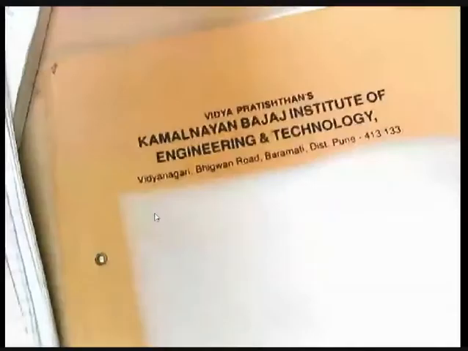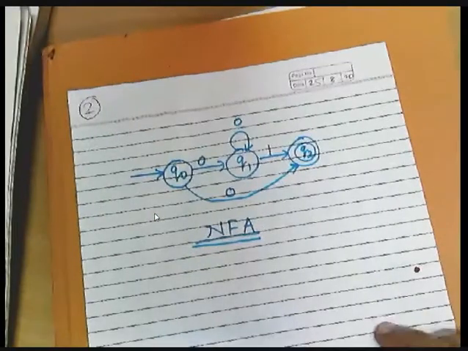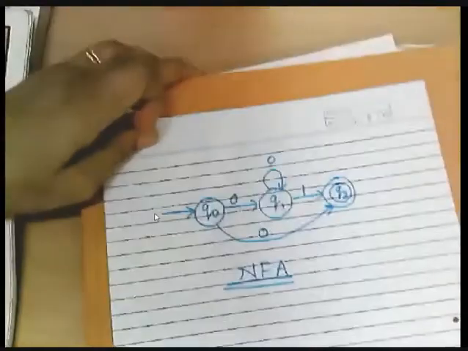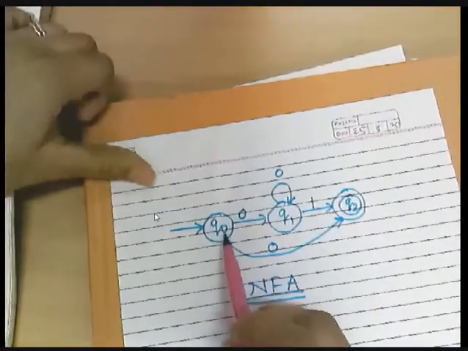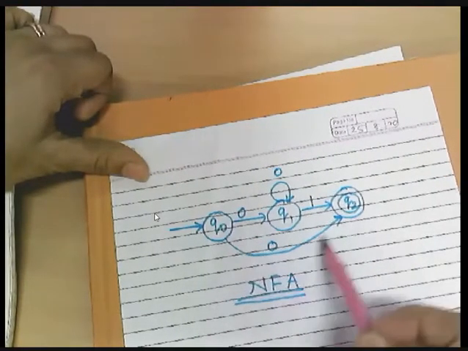NFAs are nothing but having the situation or transitions where you can move from one current state with a single symbol to more than one state.